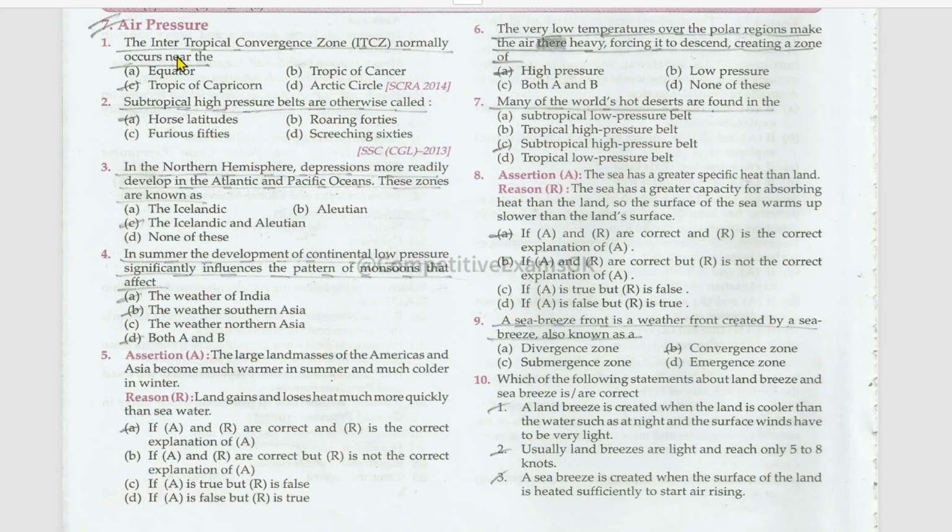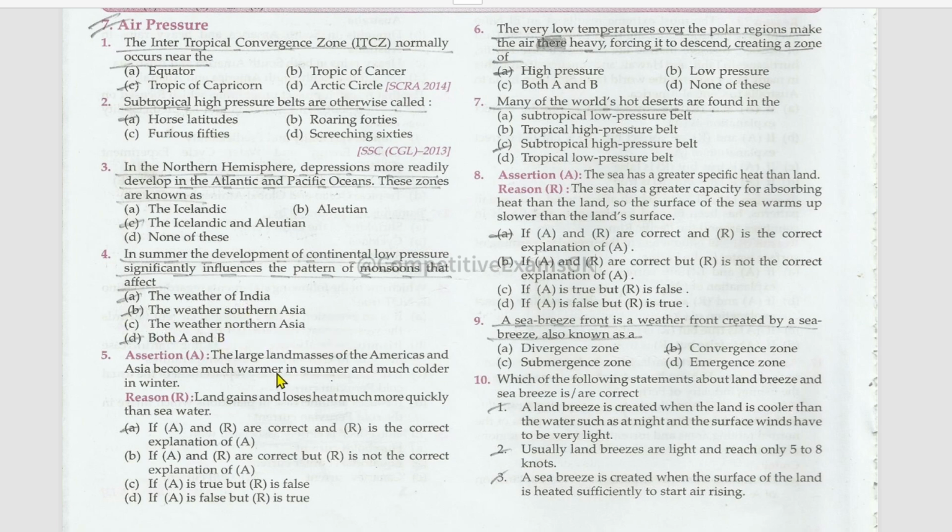Okay, the first question. The intertropical convergence zone, that is ITCZ, normally occurs near the Tropic of Capricorn. Subtropical high pressure belts are otherwise called horse latitudes. In the northern hemisphere, depressions more readily develop in the Atlantic and Pacific Oceans. These zones are known as Icelandic and Aleutian. In summer, the development of continental low pressure significantly influences the pattern of monsoons that affect the weather of India, the weather of southern Asia. Okay, both A and B, but not the weather of northern Asia.